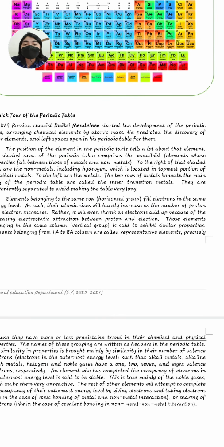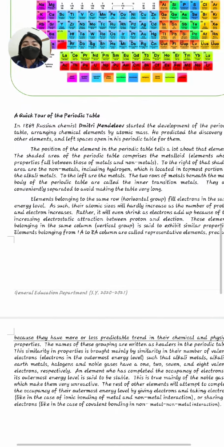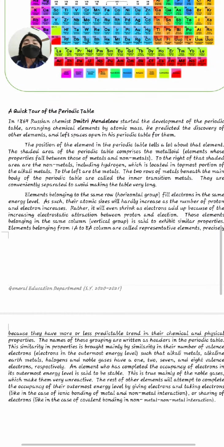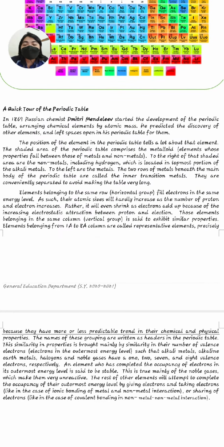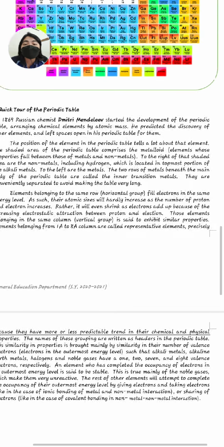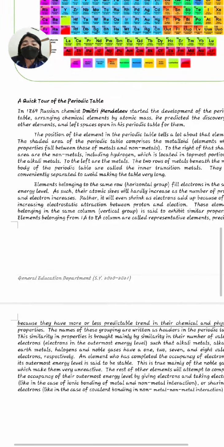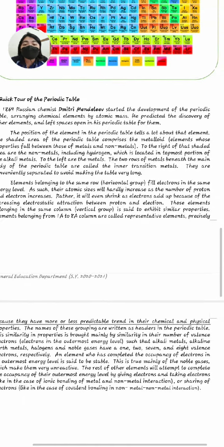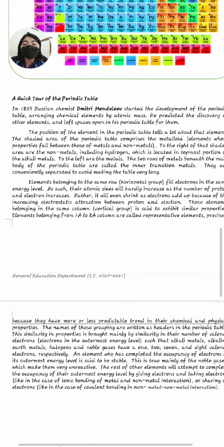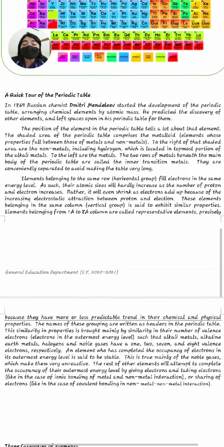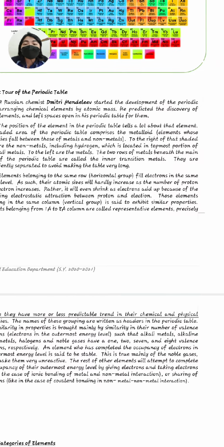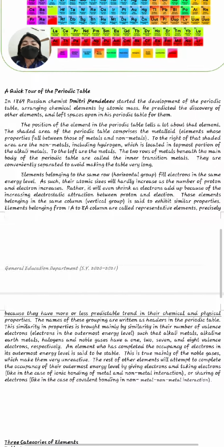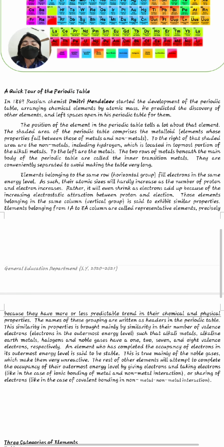He predicted the discovery of other elements and left spaces open in his periodic table for them. The position of an element in the periodic table tells a lot about the element. The shaded area comprises the metalloids, whose properties fall between those of metals and non-metals. To the right, the shaded area are the non-metals, including hydrogen.